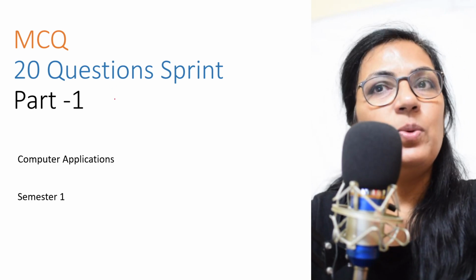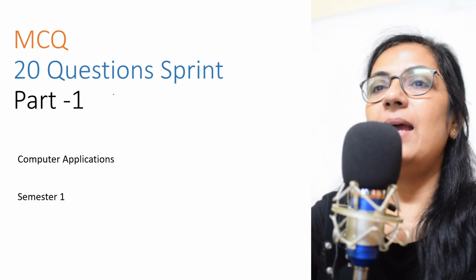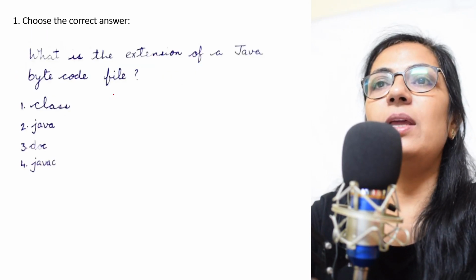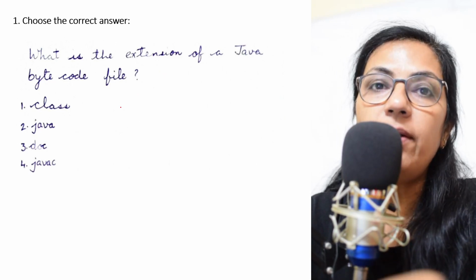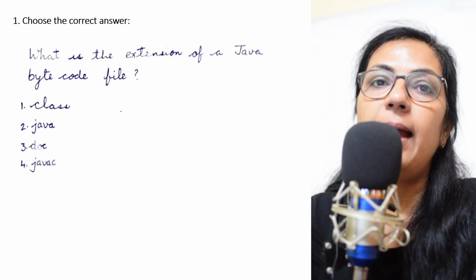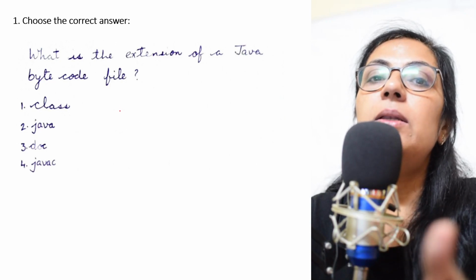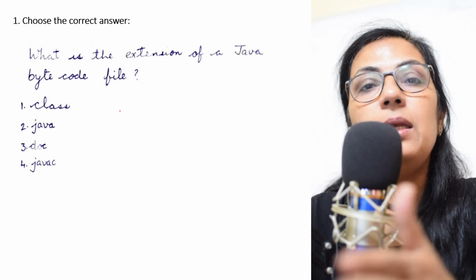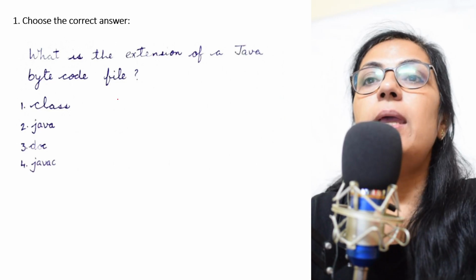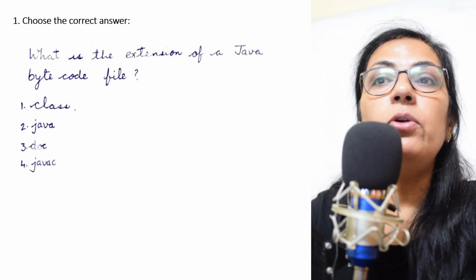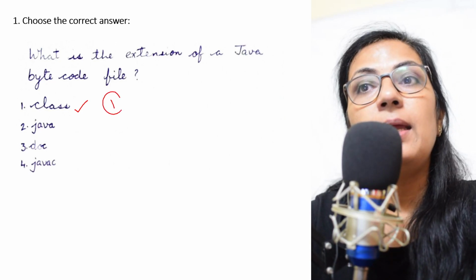So let us start with the part 1 of 20 question sprint series, and we start with the first question today. What is the extension of a Java bytecode file? The program which we write in the Java language, that is the source file, and the Java compiler converts that to an intermediate code. That code is known as bytecode, right? So the extension of that bytecode file is class. This is the correct answer.